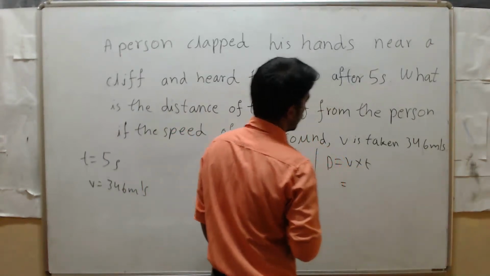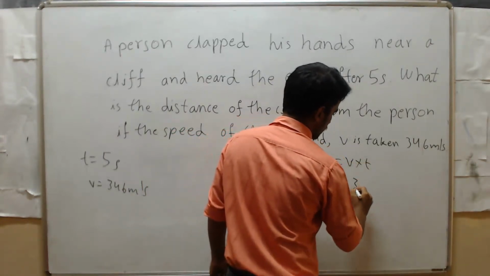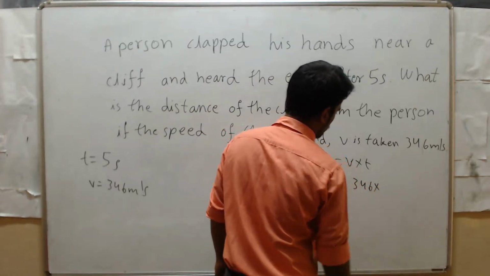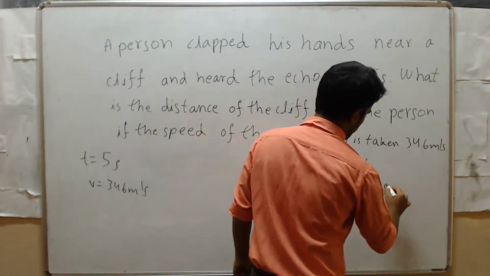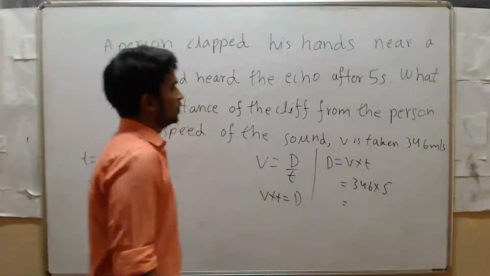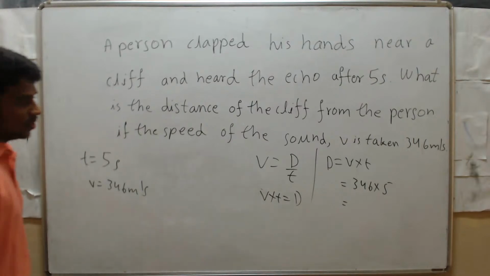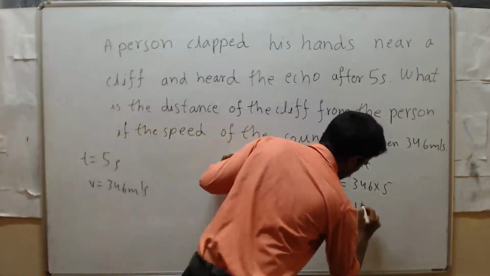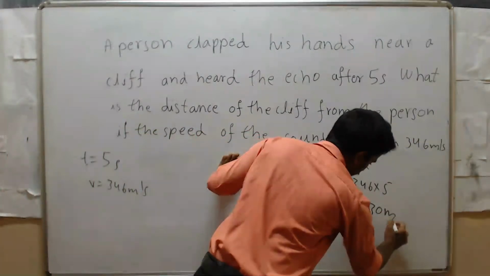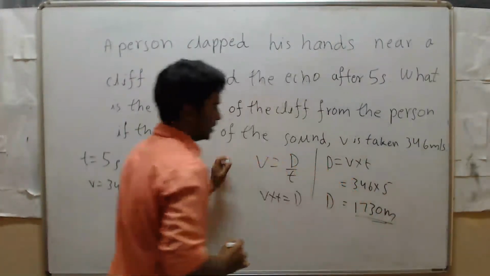So v is 346 and time is 5 seconds. So 346 into 5. When you multiply, you will get 1730 meters, the distance.